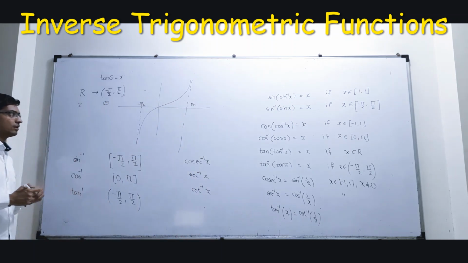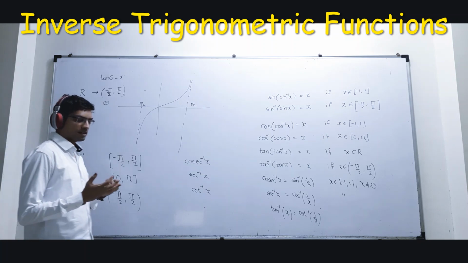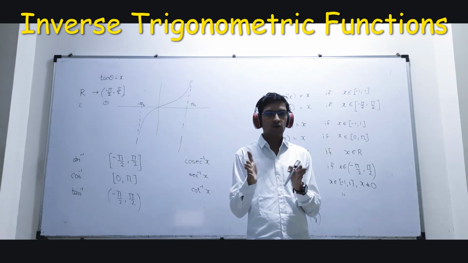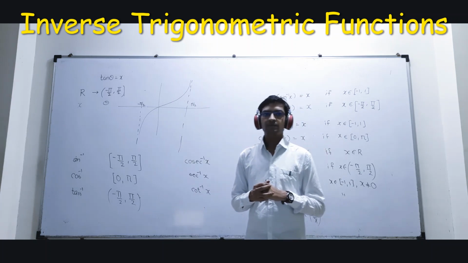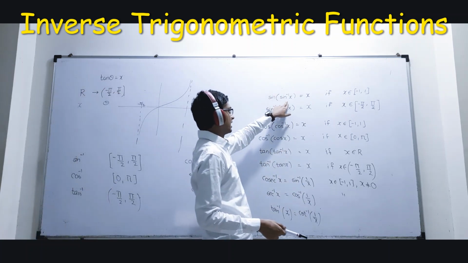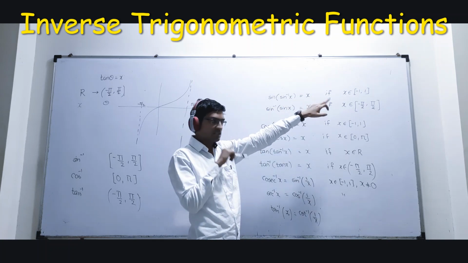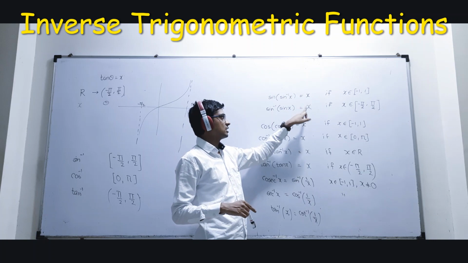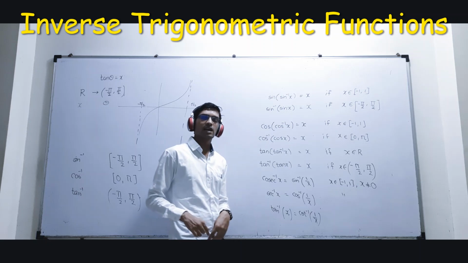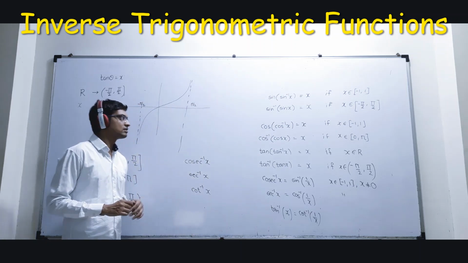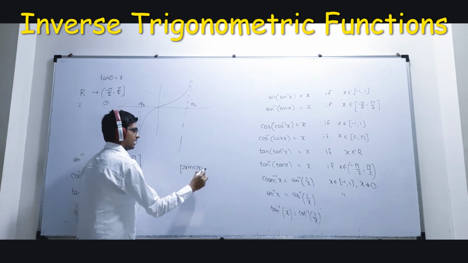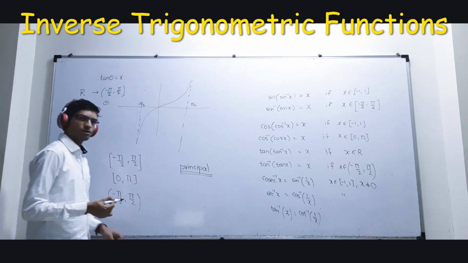Okay, children, in this lecture we have learned the domain and range of trigonometric functions. Then we tried to make inverse trigonometry exist by restricting the domains to the respective satisfying conditions. Then we have learned these formulas. Sine of sine inverse x comes out to be x if the condition is satisfied. Then sine inverse sine x is equal to x if x belongs to this condition. Based on these properties, MCQs can come. In the next lecture we will see how to solve sums based on the principal value of inverse trigonometric functions. Okay, thank you.